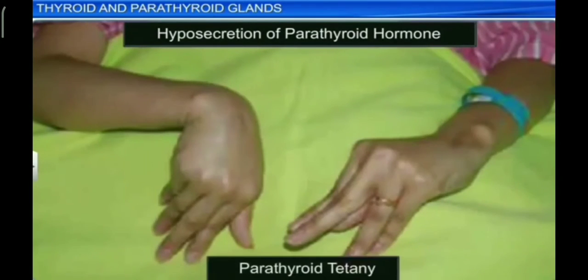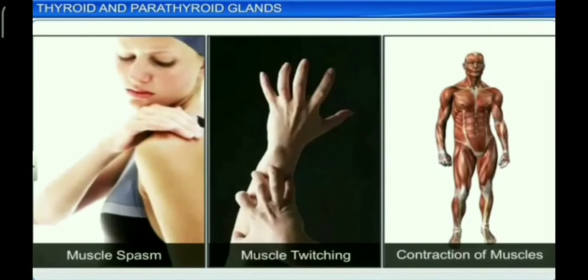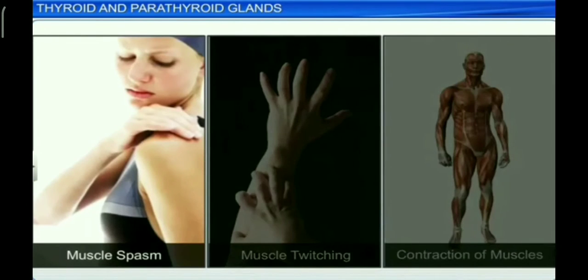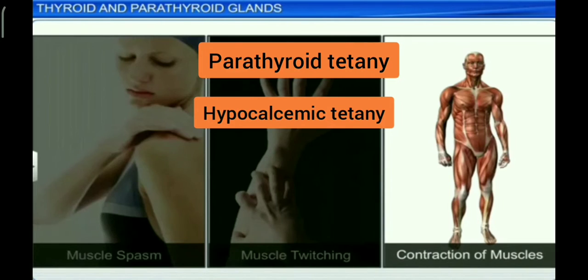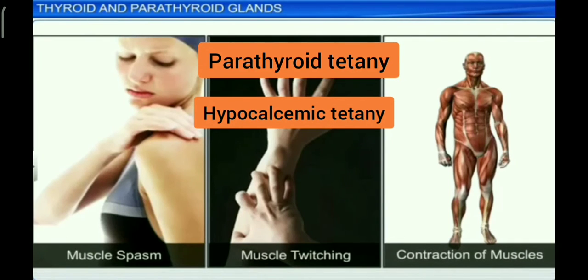Hyposecretion of parathormone lowers the concentration of calcium in the blood. This leads to increased excitability of nerves and muscles, causing muscle twitch and spasm. This is called parathyroid tetany or hypocalcemic tetany.